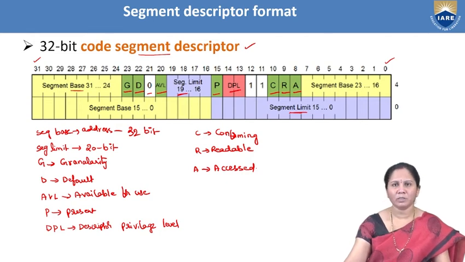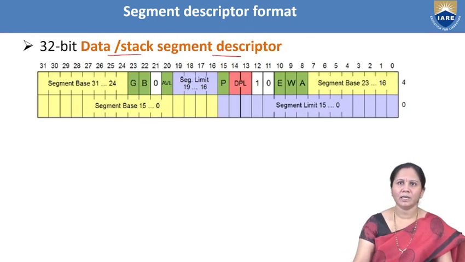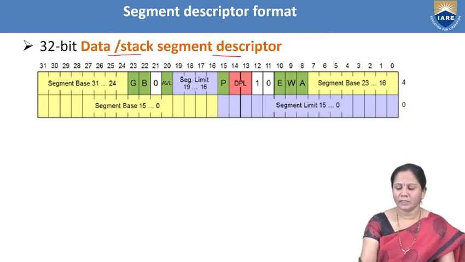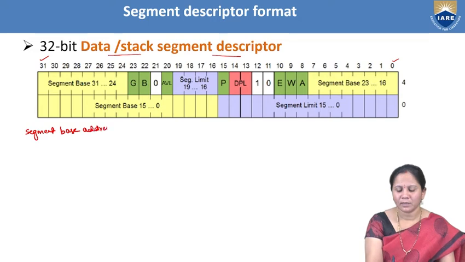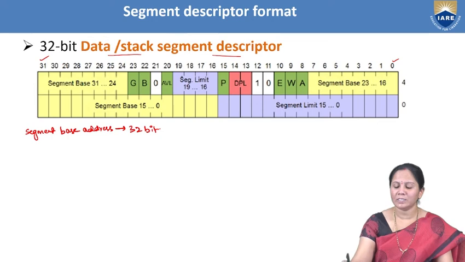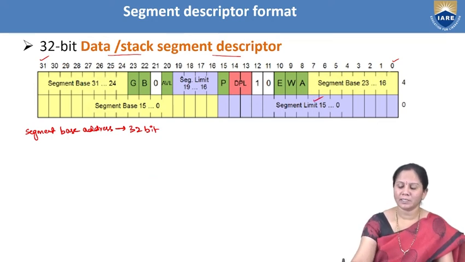Now we will see what bits are available in the data and stack segment descriptor. If you see here, in this case also 0 to 31. That means the segment base address is 32 bit. The next thing to see is the segment limit.